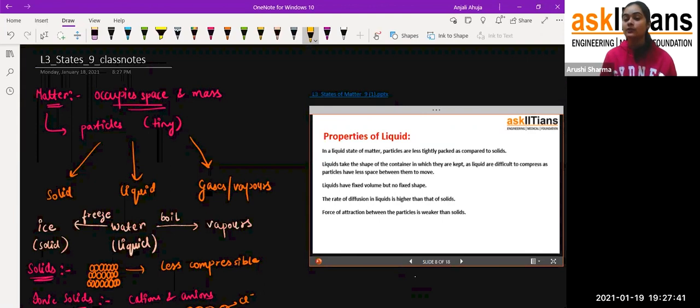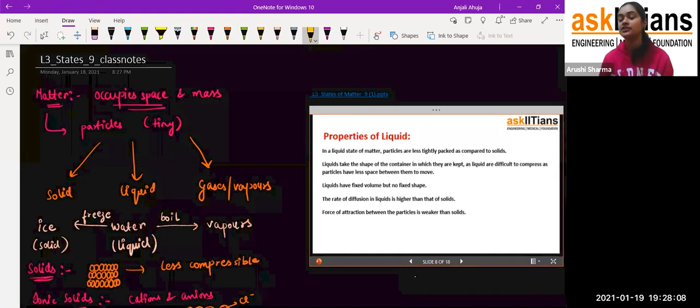Okay, now if we talk about their shape. See, students, if I have one glass of water and I pour that glass of water into one bucket, what will happen? That water will occupy the shape, or you can say it will take the shape of the bucket only. So that is why, students, we say that liquids do not have any fixed shape or volume, because they can transfer from here to there. So they don't have any fixed shape and volume.